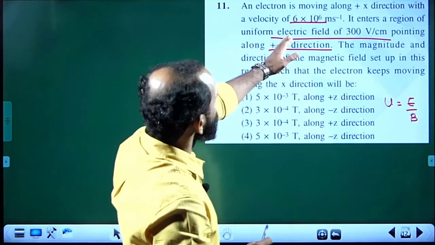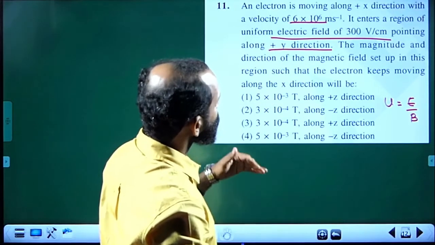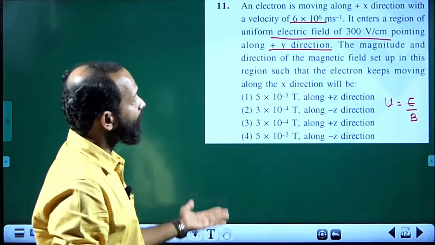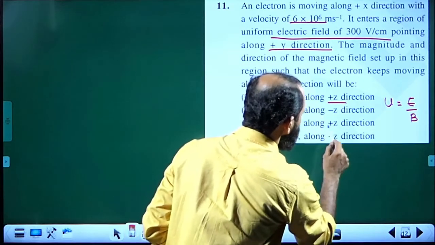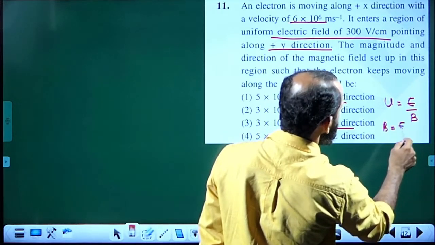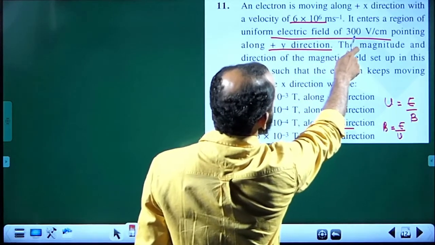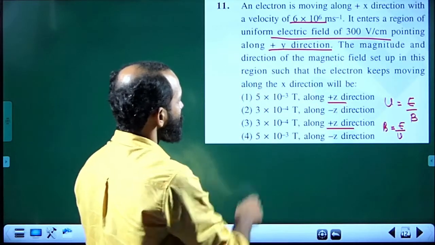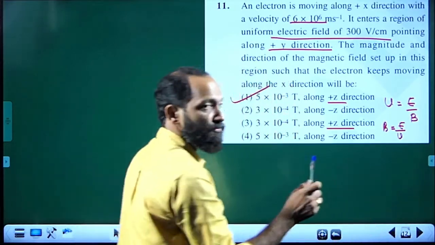Okay, so as the electron is moving along the positive x direction and the electric field is in the positive y direction, the magnetic field should be in the positive z direction. Positive z direction, two options are there. Now we can try the magnitude. Magnetic field B is equal to E divided by v. E is 300 volt per centimeter, convert into volt per meter, anyway 3 by 6.5. So it begins with 5, so the correct answer is 1. You try the correct calculations, this will be sufficient for getting the answer.